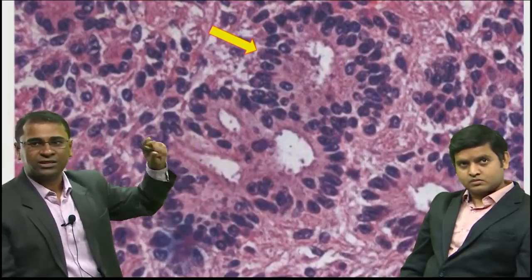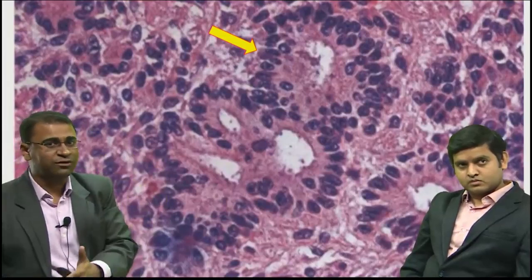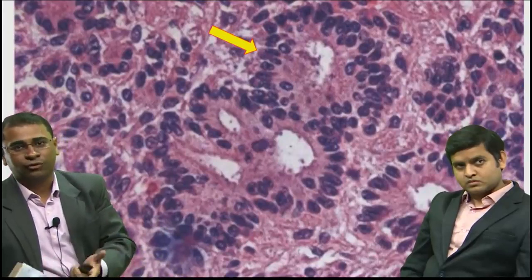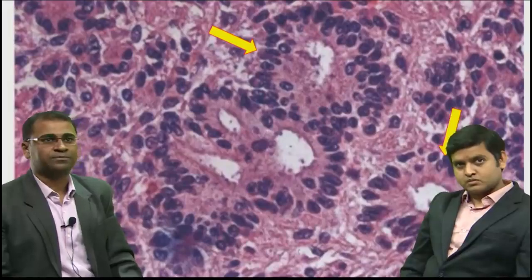This again is a high magnification of the same thing. You can very clearly see these round areas of rosettes, and look at the empty area, and hence it is called a true ependymal rosette. So just to confirm, it has both true ependymal rosette as well as pseudo rosette, which is around the vessels. Both of them are seen in ependymoma.